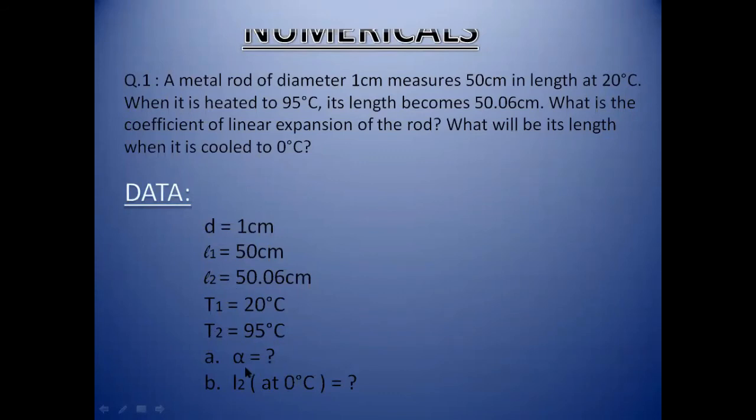Now, what we have to find is the coefficient of linear expansion of the rod. In the second part, what will be its length when it is cooled to 0 degree centigrade, meaning in the second part we have to find again the total length, but this time this total length must be at 0 degree centigrade. So do remember that L2 has to be found at 0 degree centigrade. Now take a screenshot and we are moving toward the solution of that numerical.